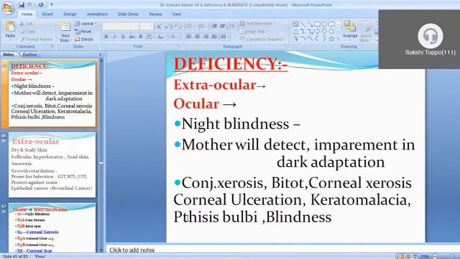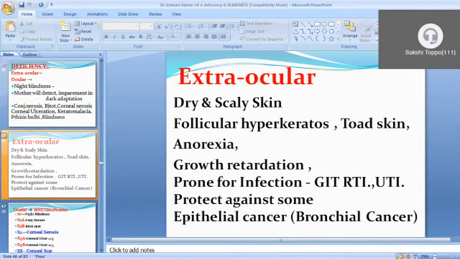Coming to the ocular deficiency, it causes night blindness. A mother can easily detect night blindness in babies. It can cause conjunctival xerosis. Bitot's spot is a triangular small spot around the cornea or at the angular region of the eye. Then corneal xerosis and corneal ulceration can cause keratomalacia, phthisis bulbi and blindness.